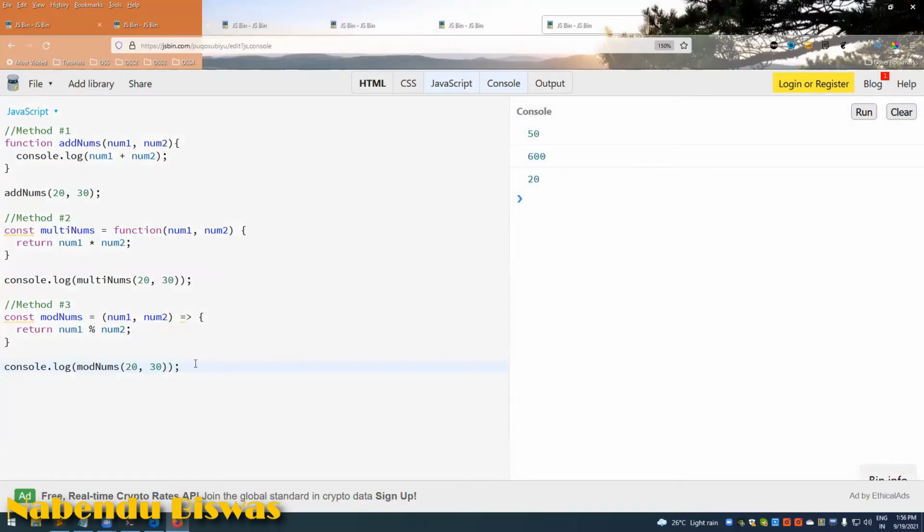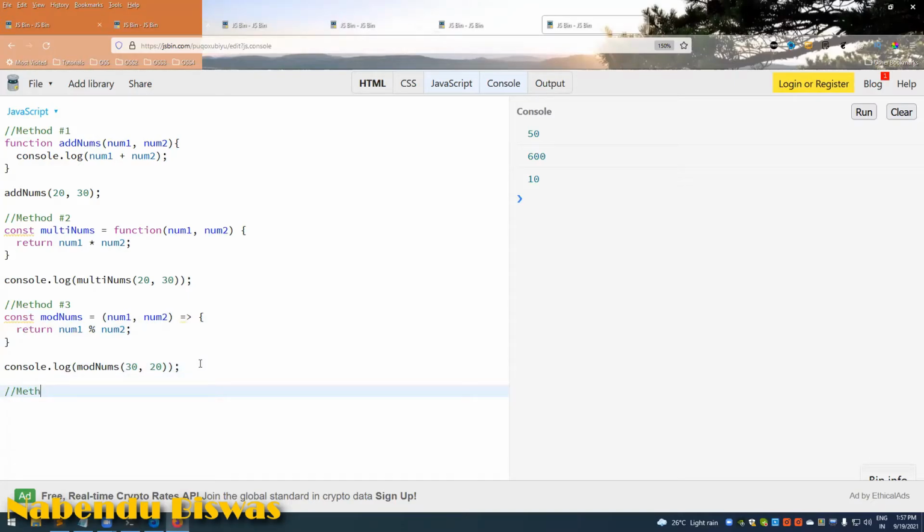Or maybe if I do 30 by 20, it will give me 10. Okay, so it is like this. So this is arrow functions. It is exactly similar to function expression, but here we have an equal to and greater than. So this is method number 3, and there is a method number 4 also.